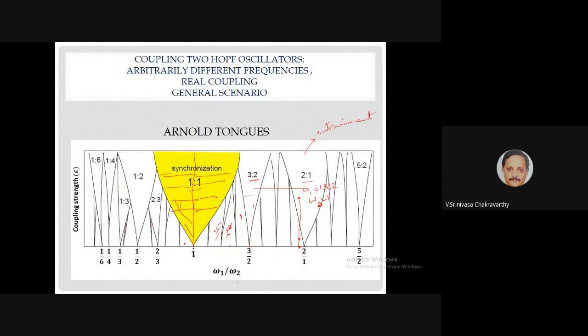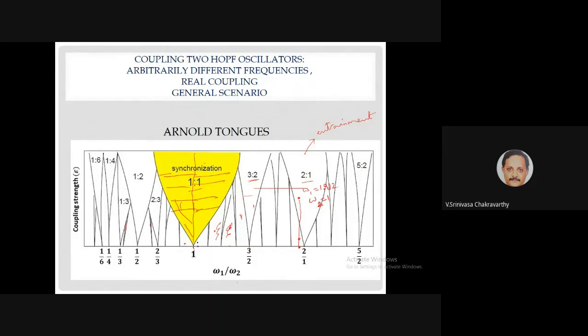The x-axis, it says, is the ratio of frequencies. Let us say the frequency ratio is 1, right? Then as you increase the coupling strength, here given by epsilon, you have a frequency ratio of 1:1. If the actual frequency ratio is 1:1, then there's no problem at all. But let us say the frequency ratio is not 1:1, but 1:1.1.